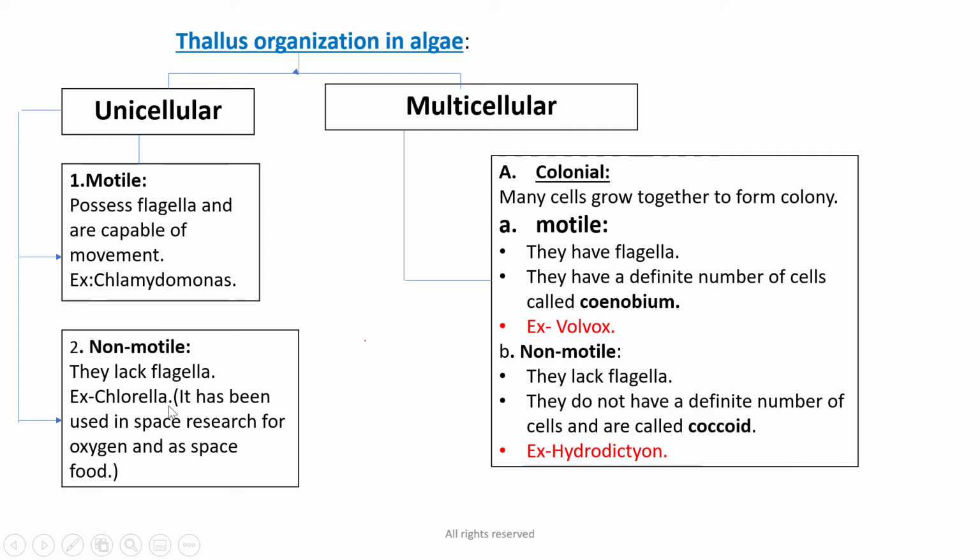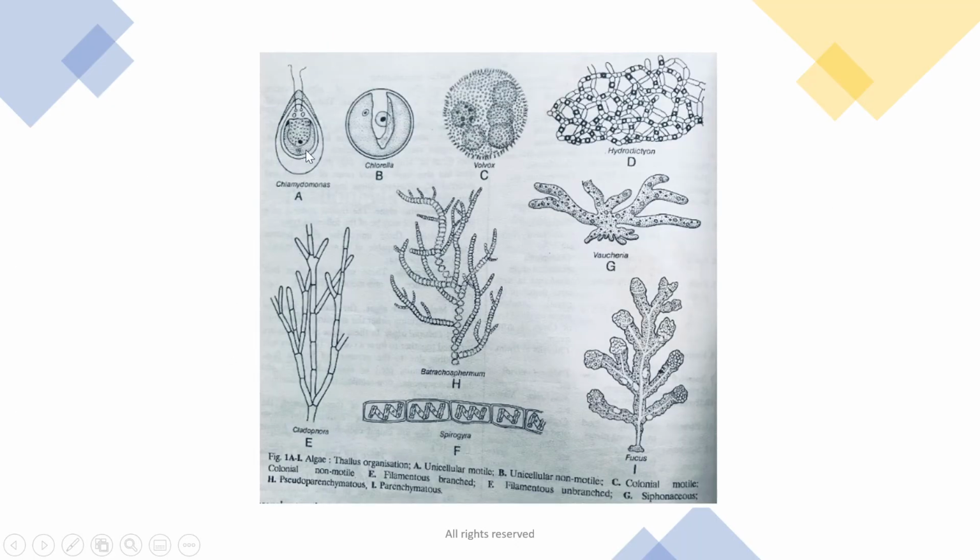For example, Chlorella. Chlorella has been used in space research for oxygen and as space food. This is a very important algae. It is very necessary in space science. These are the two types of unicellular thallus organization in algae: the motile and the non-motile type. Here we can see in this picture. Chlamydomonas has a flagella, it is motile, and here Chlorella doesn't have a flagella, so it is non-motile.